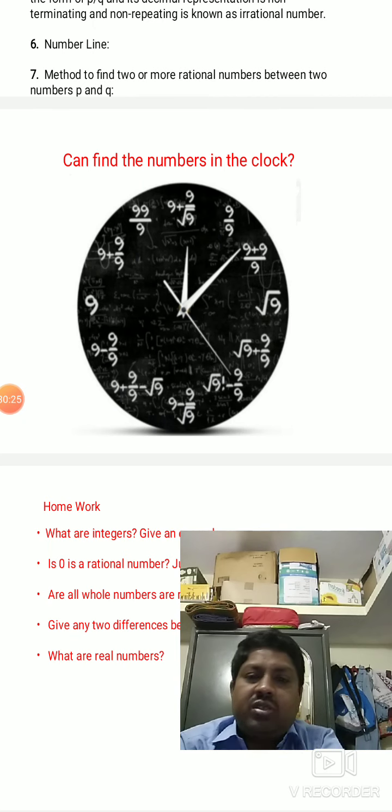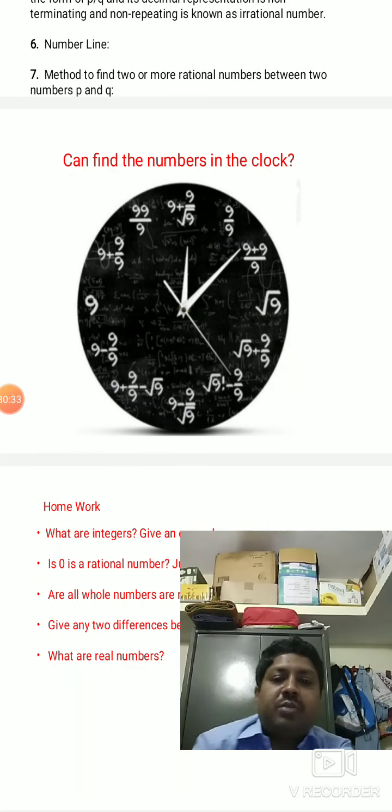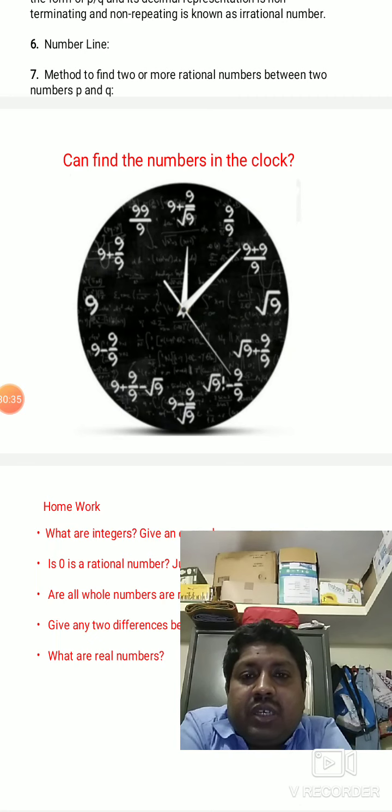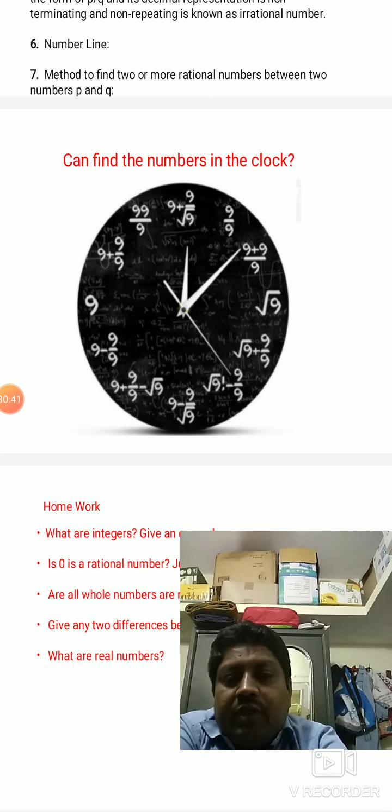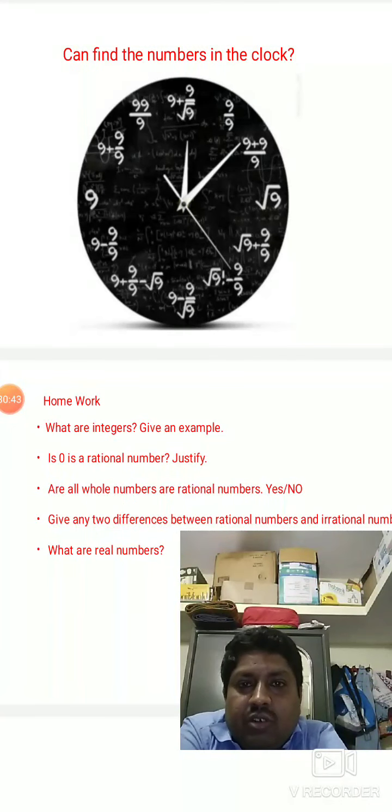Okay, so here everything is in 9 only. Can you predict that? Now I'll give some hints. You can see 9 plus 9 by root 9. What is the value of root 9? Root 9 is 3. When you divide 9 by 3, what you will get? 3 only. So 9 plus 3 is 12.